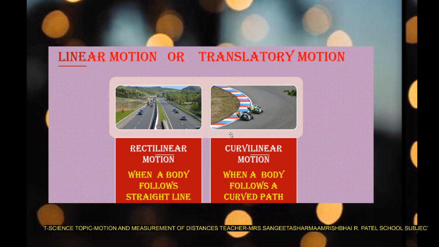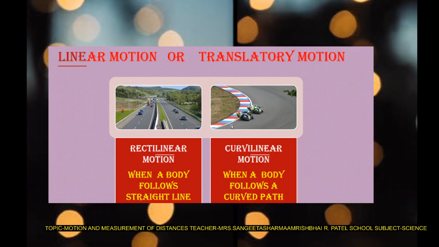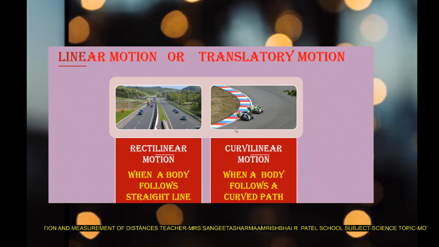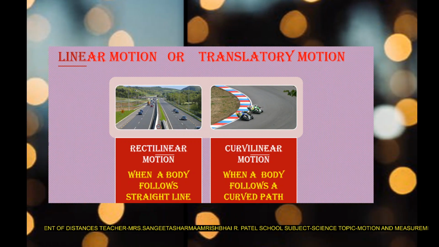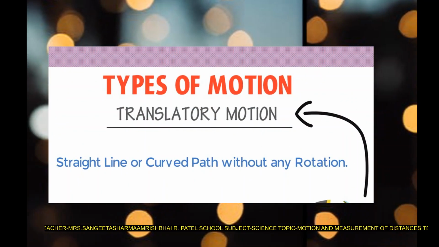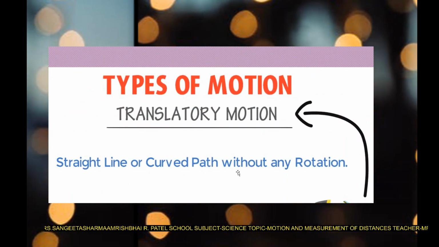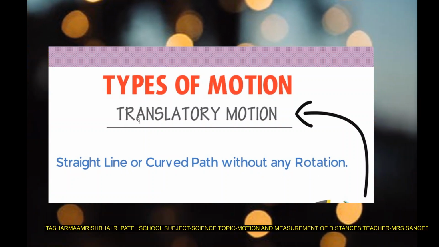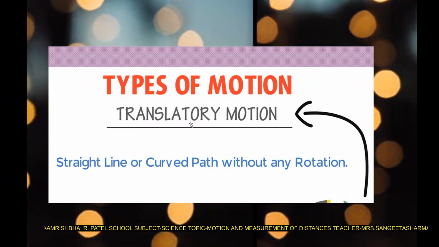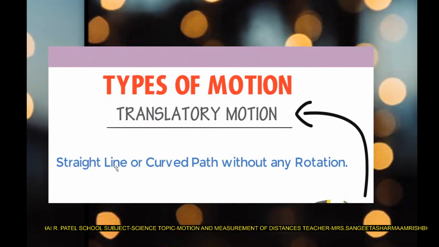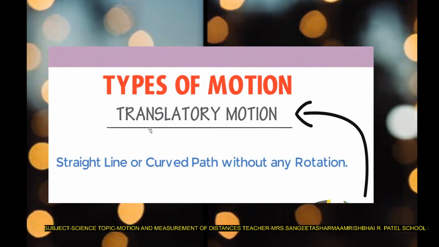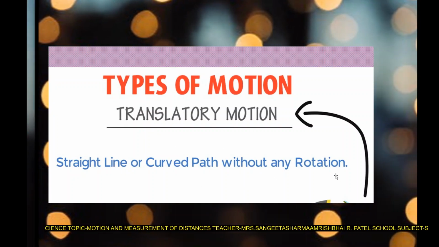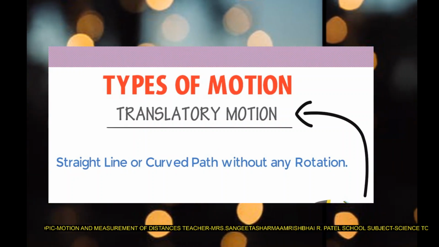You can see the curve on the road and they are just following the curved path. They are not moving straight. They are following a curved path. That is why we can say that they are having curvilinear motion. Now the next is my types of motion, that is translatory motion: straight line or curved path without any rotation. Translatory motion has two types. First, straight line, that is rectilinear, and curved path, that is curvilinear motion. So these all, without any rotation, are called translatory motion.